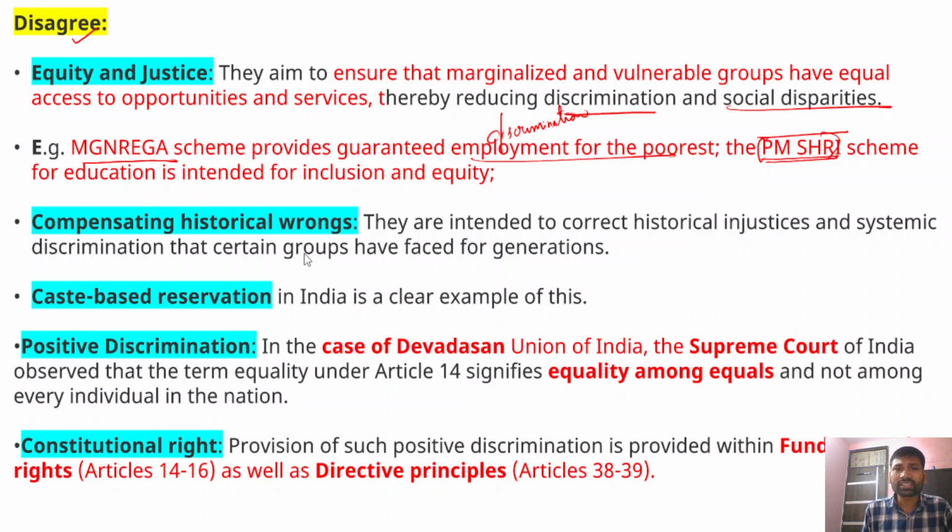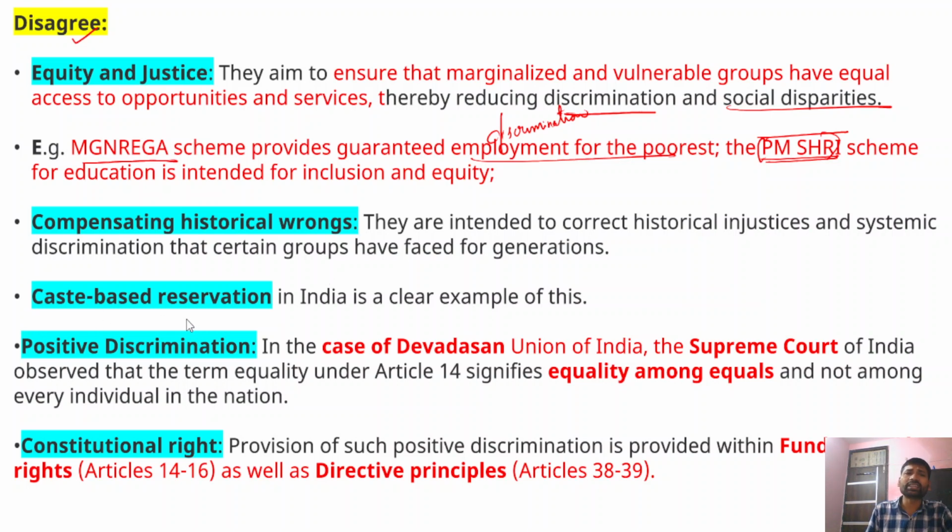Therefore, the government programs will provide them some relief so that they can come out of the discrimination, and they are also part of an inclusive society.